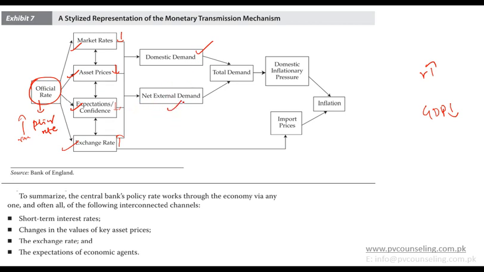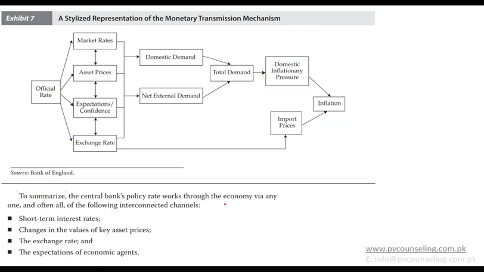This will impact the net external demand. Why will the exchange rate impact the demand for exports and imports? This will impact total demand. Total demand would impact the total inflationary pressures. That is, if total demand is increasing, inflation will increase. If total demand is decreasing, inflation will decrease. That's how it flows to inflation. So if you have decreased it, then eventually you can expect higher inflation. If you have increased it, you can expect a lower inflation in future, primarily due to demand.